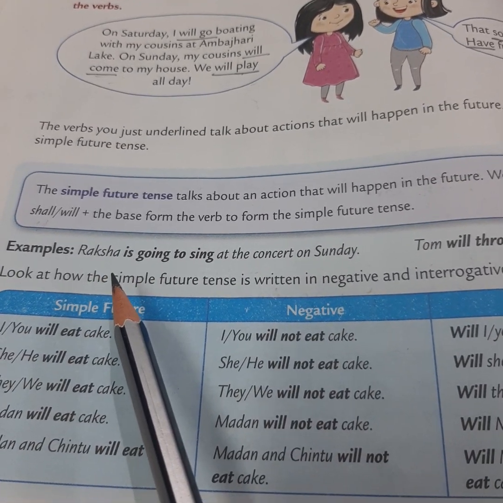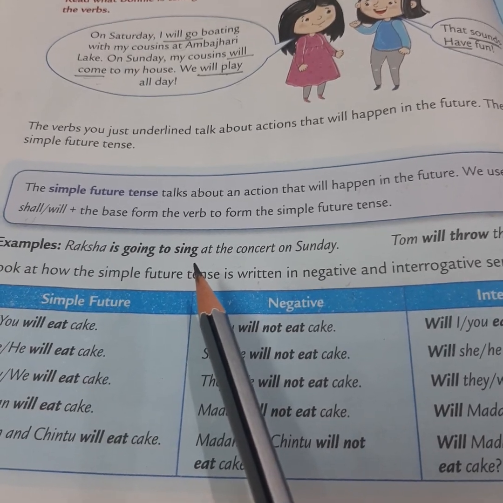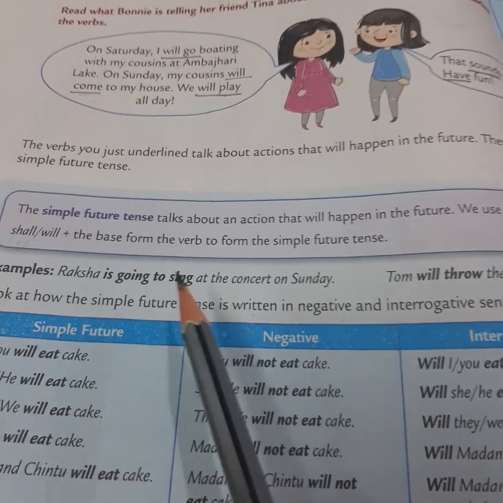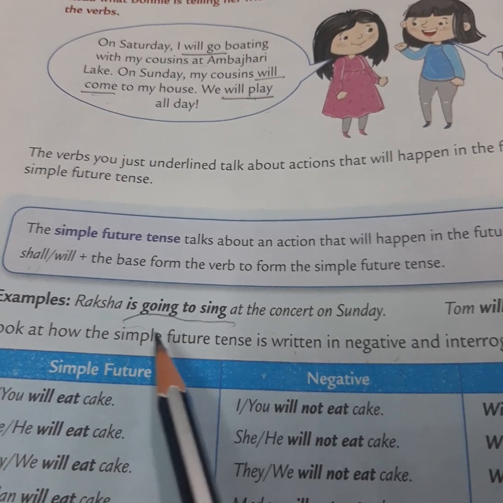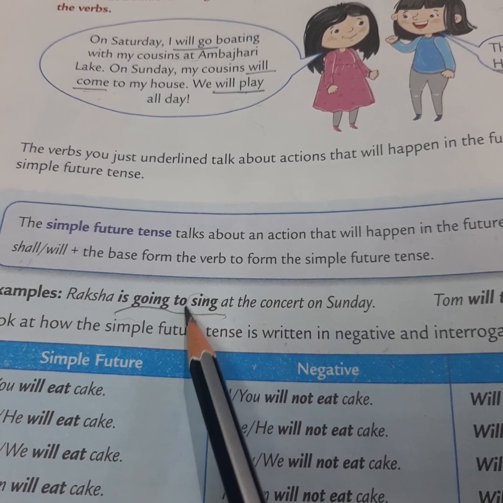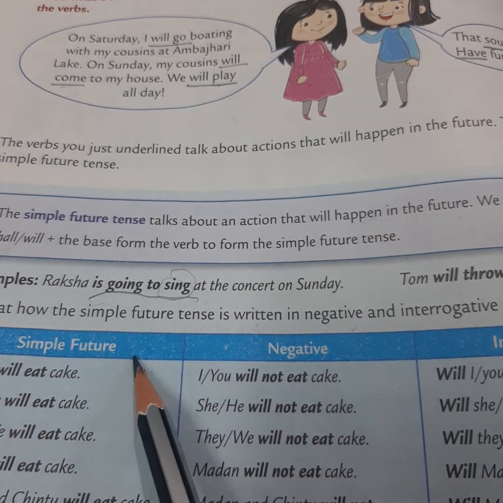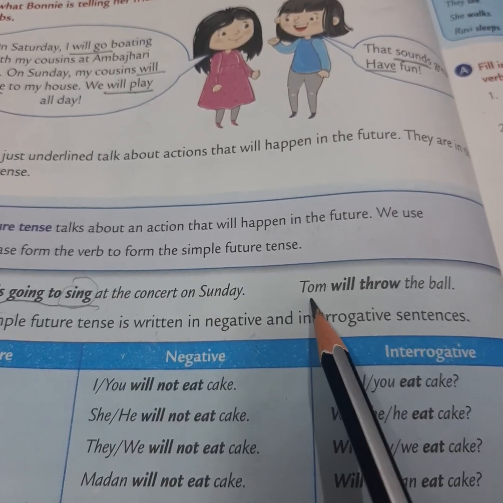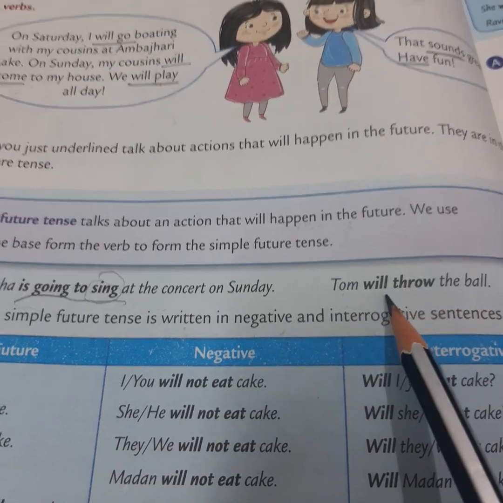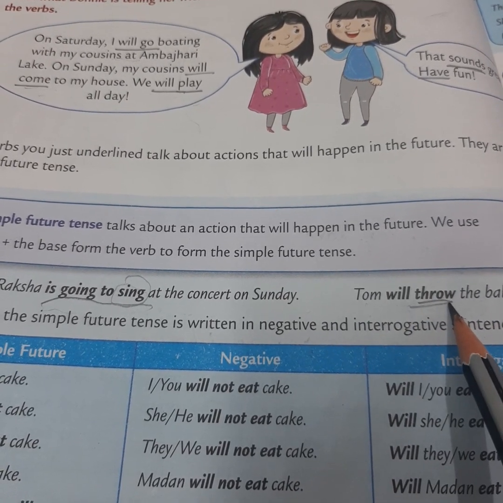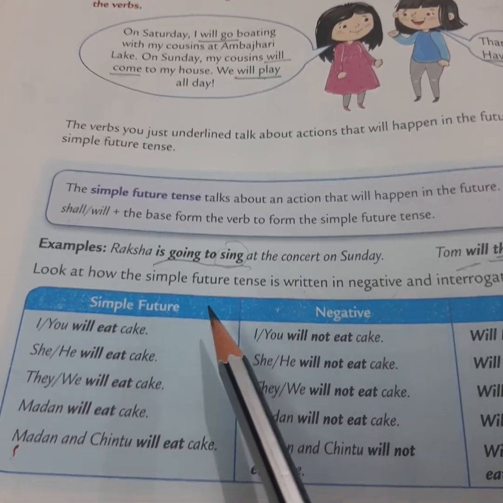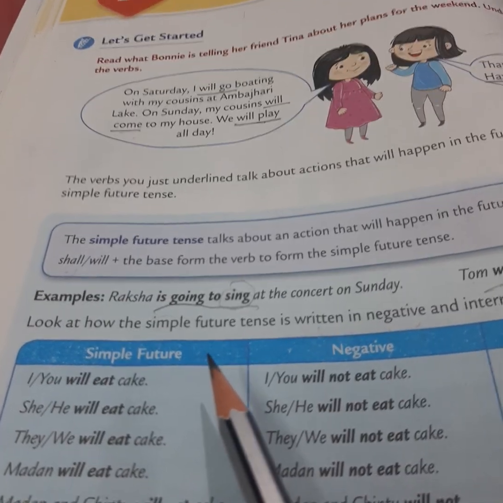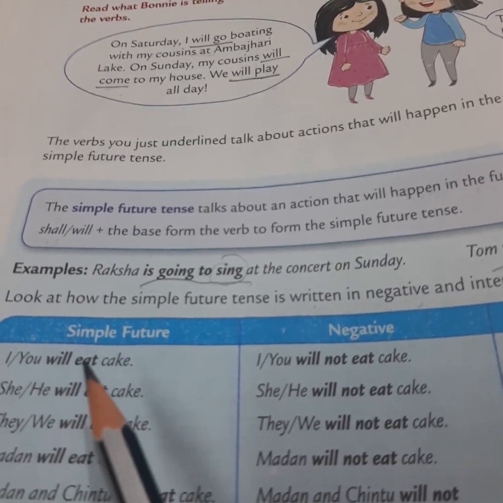Examples are written here. Raksha is going to sing at the concert on Sunday. So, is going to sing. See here, this is the base form of the verb. Tom will throw the ball. So the base form of the verb is throw. Will is used.